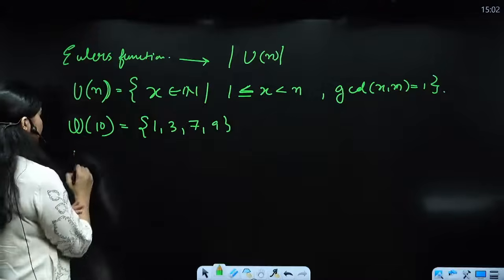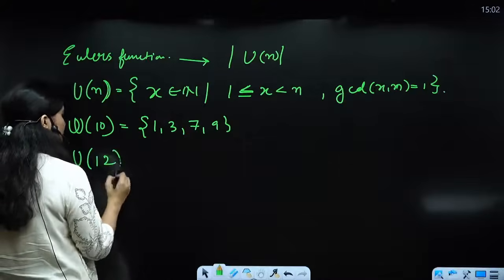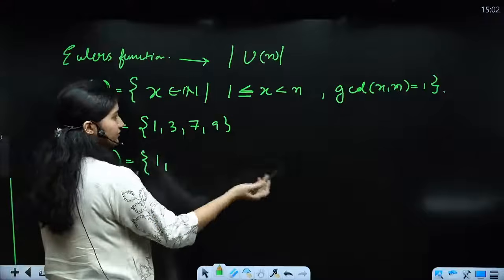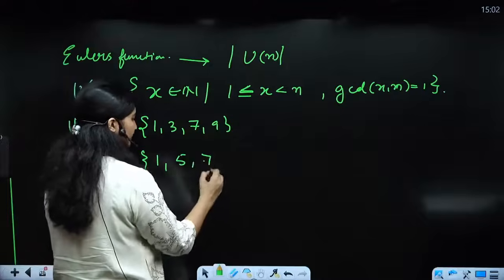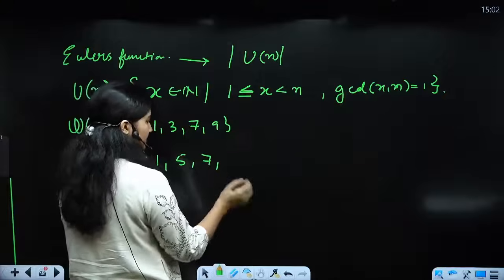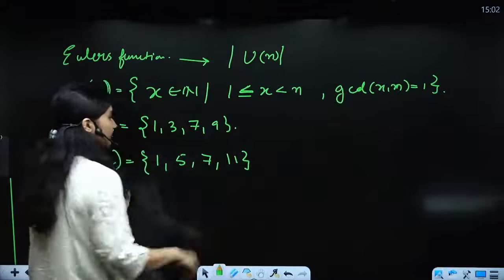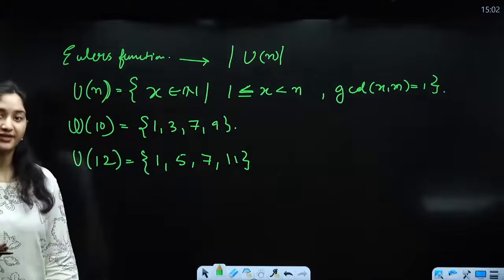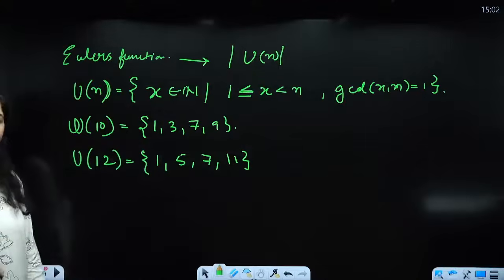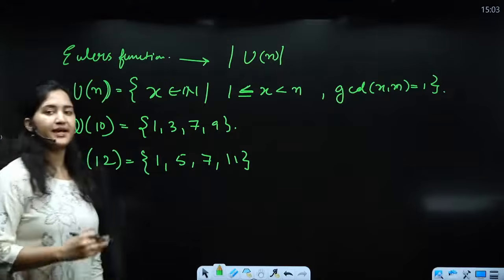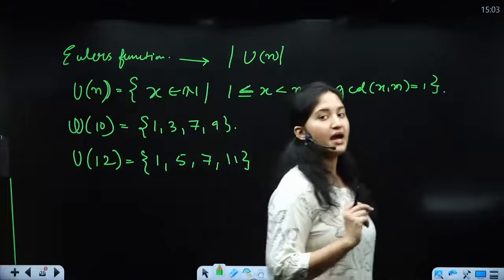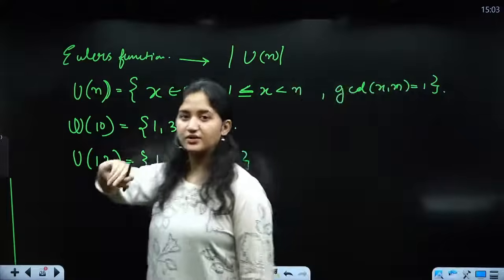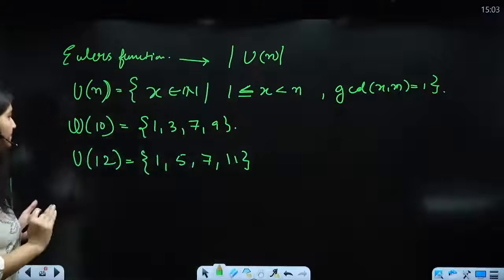Clear? Similarly, if you want to take, let's say 12. So what are the elements going to be here? 1, 2, 3, 4, no. 5, 6, no. 7, 8, 9 भी नहीं आएगा, 10 भी नहीं आएगा and 11, right? So we can see that आपका U10 and U12 both have 4 elements, but they are different elements. Now what does Euler function give us? It gives us the cardinality of UN. That means straightforward अगर आपको जानना है that how many elements are there in a UN, then you are going to use the Euler's function. How do we use it? Simple है.